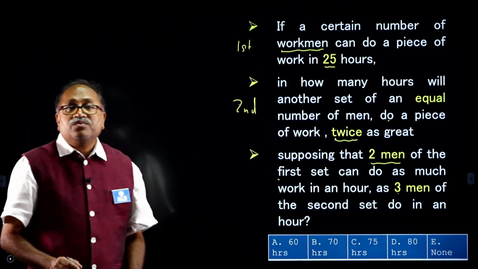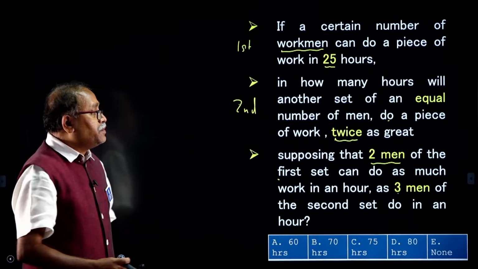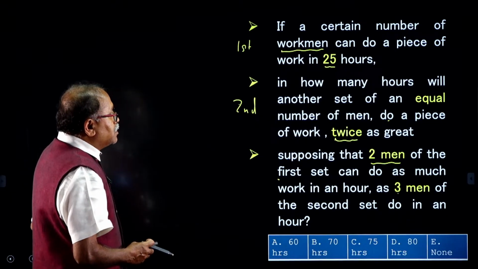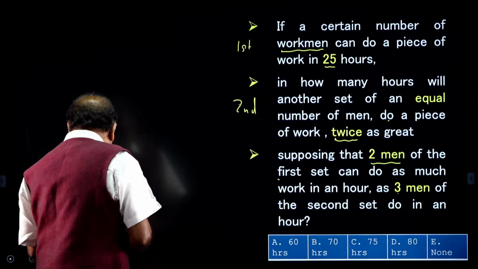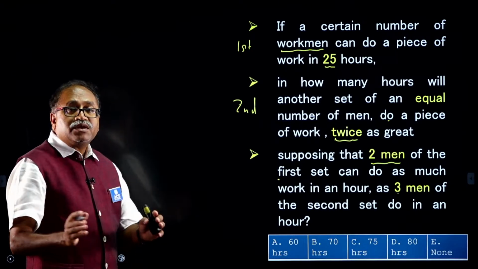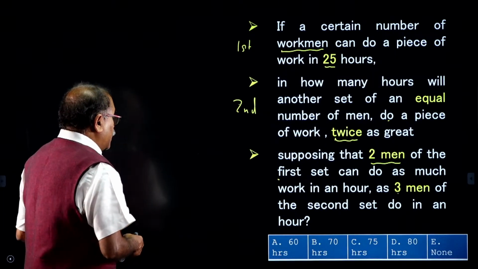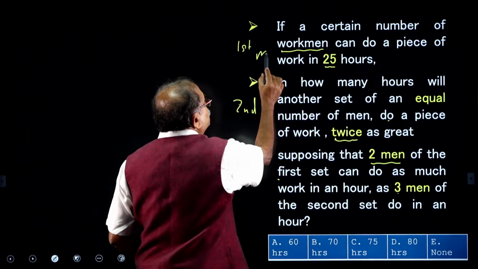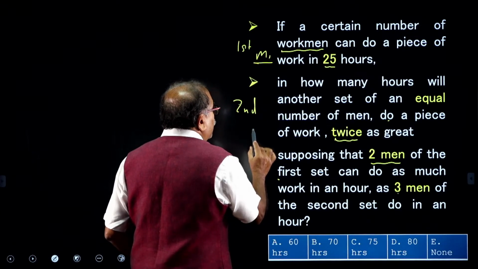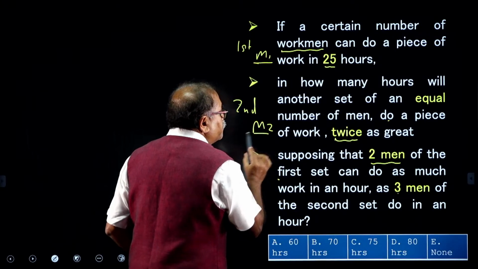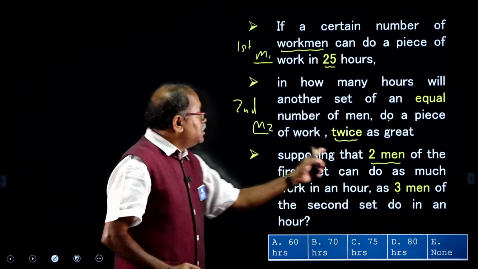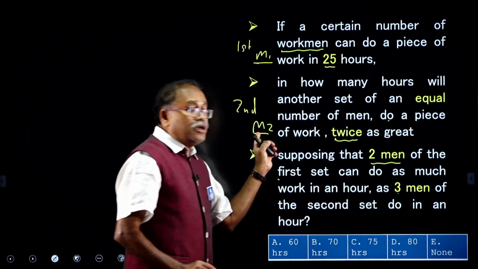How do I begin over here? Let me take you to some basics, and then I will give you 30 seconds to answer the question. I will call this workforce M1 and this workforce M2, and it is said that 2 M1 is equal to 3 M2.